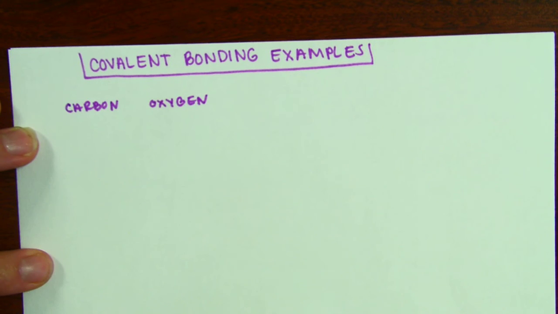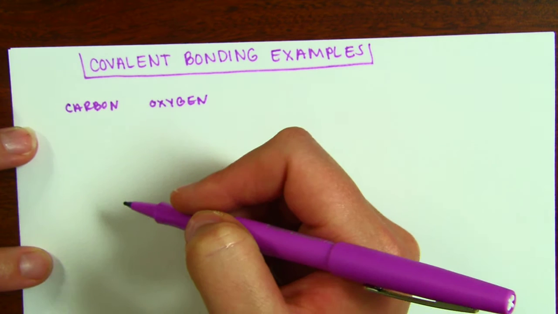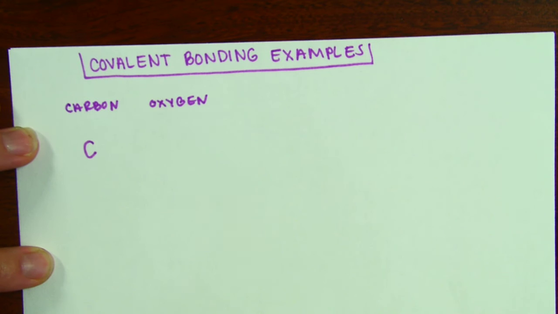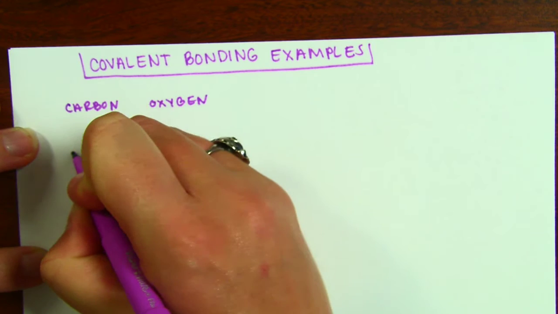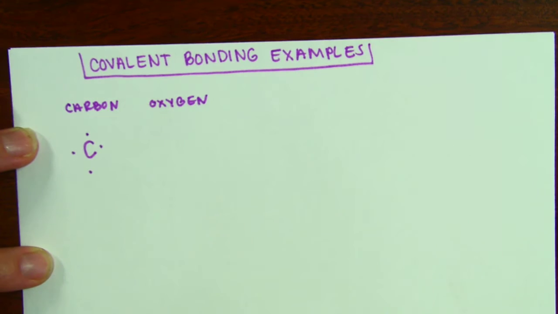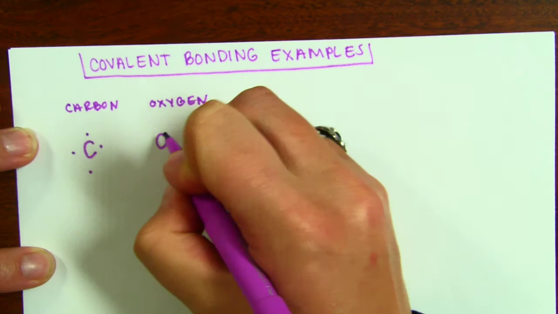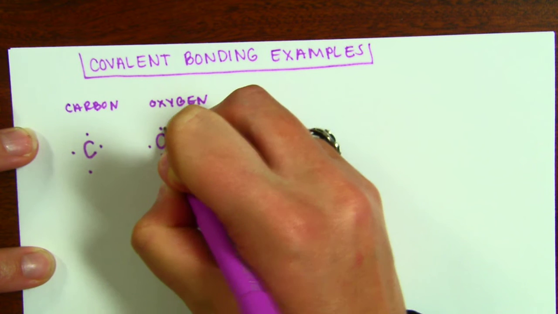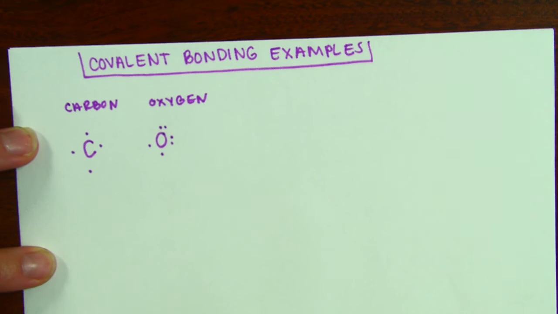The next thing that I'm going to do is make Lewis dot structures for each element. So carbon's symbol is C. On our periodic table, carbon is in group 14, which means that it will have 4 valence electrons. Oxygen is O, and oxygen has 6 valence electrons. So 1, 2, 3, 4, 5, and 6.